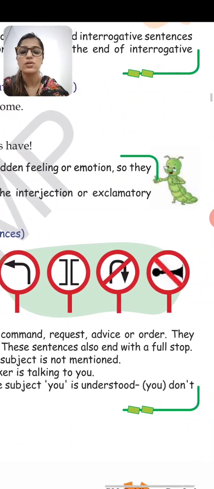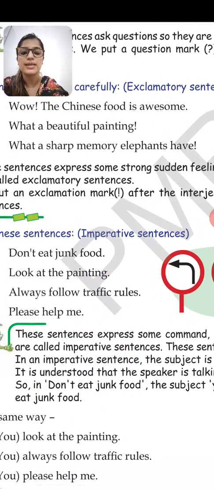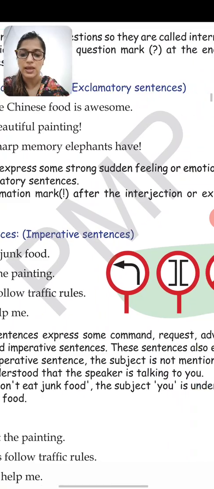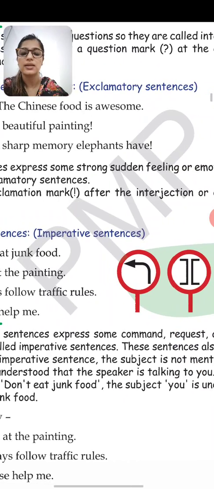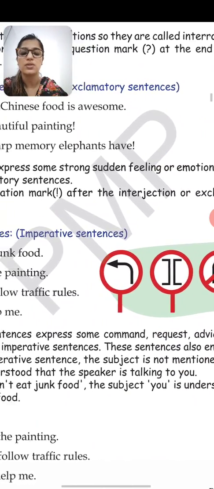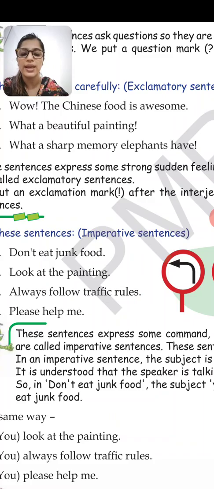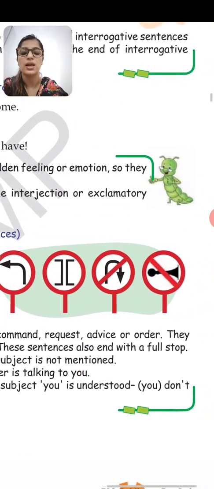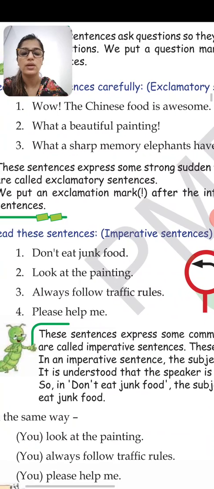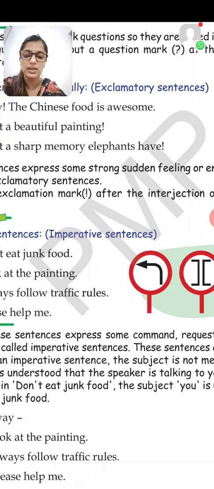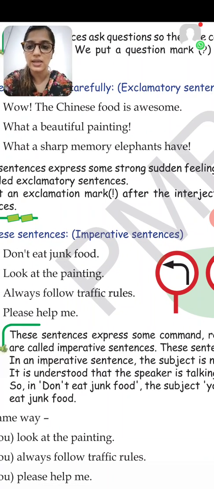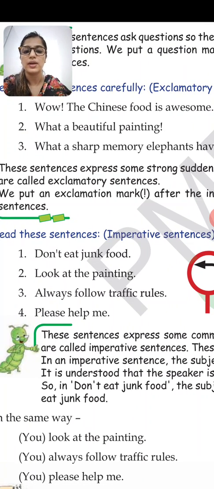These sentences also end with a full stop. It is an imperative sentence. Full stop comes at the end. The subject is not mentioned. It is understood that the speaker is talking to you. So in don't eat junk food, the subject you is understood, and you don't eat junk food. So when they say don't eat junk food, it is understood that the subject is you, we understand that they are telling us to not eat junk food. So these are called imperative sentences.